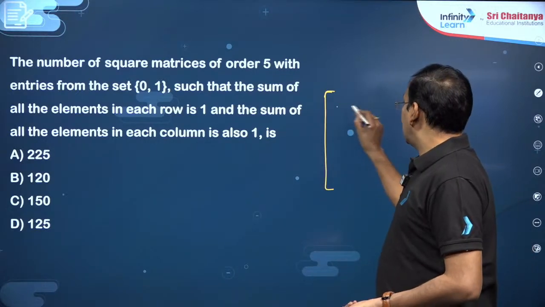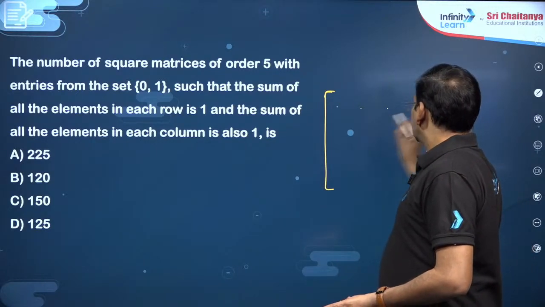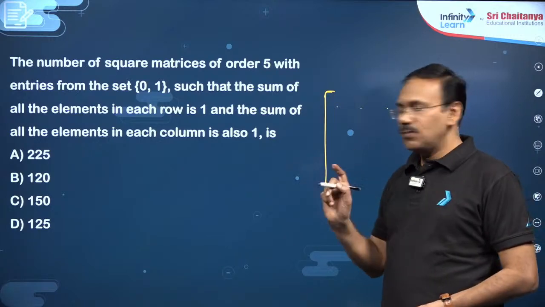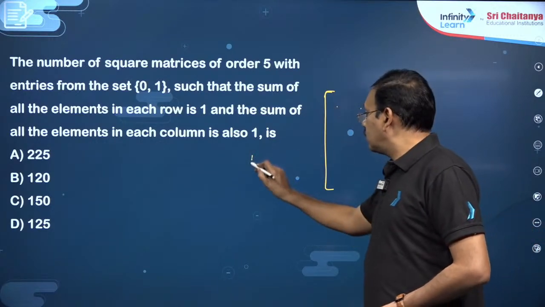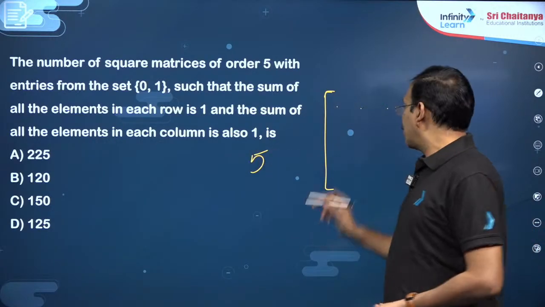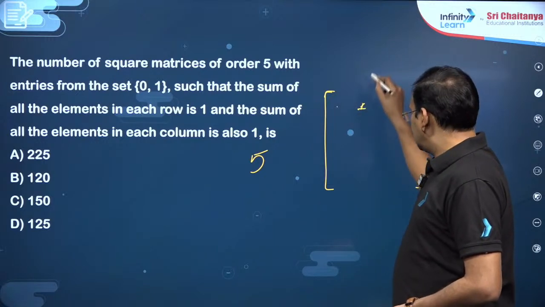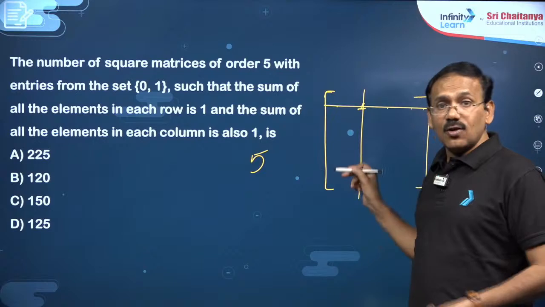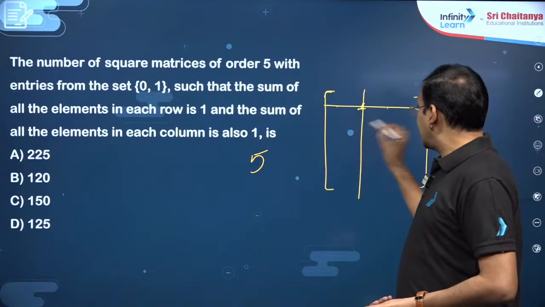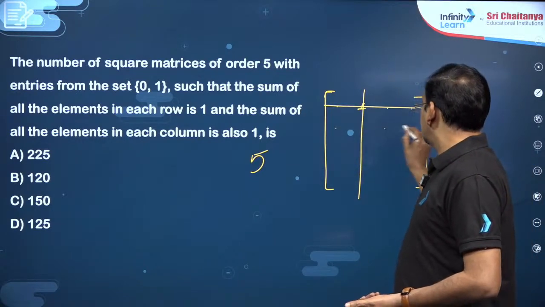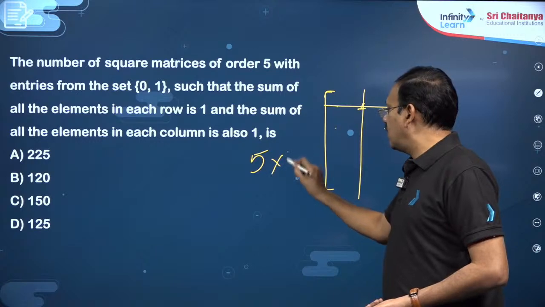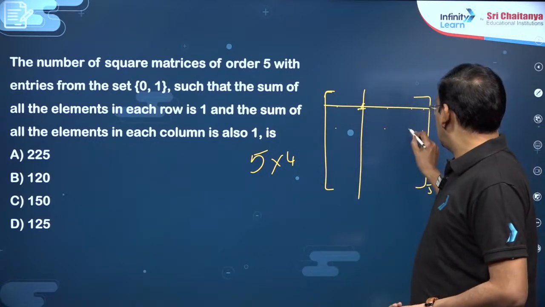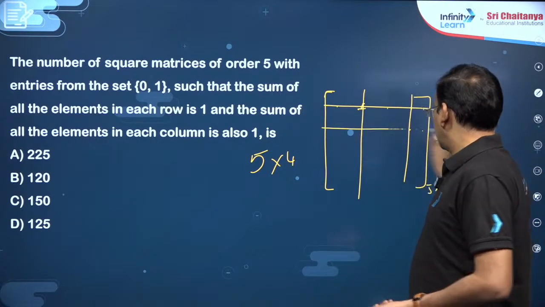Suppose in the first row there are 5 places, somewhere you put 1. In how many ways can you put? You can put in 5 ways. Suppose you have kept it here, that means this column and this row are gone. Next, in the second row I want to put 1. For the second case, you have 4 possibilities. Suppose you have filled here, this row and this column is gone.